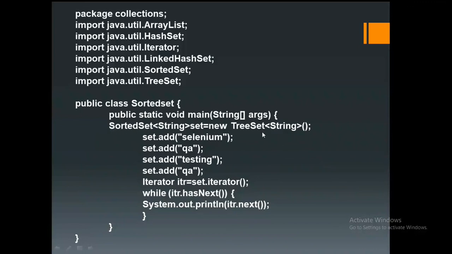This is the only difference you have to follow whenever you are using SortedSet. In the program I will show you where to observe the difference. SortedSet is an interface, not a class, so we have to initialize it using TreeSet. You cannot initialize with the interface. Programming I will show you that. Try to remember it.